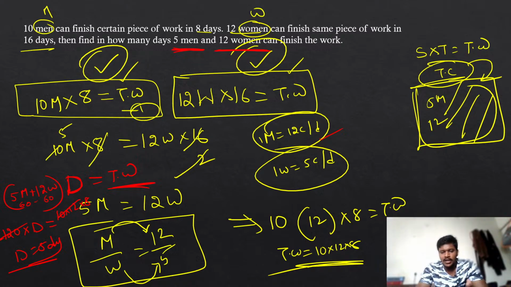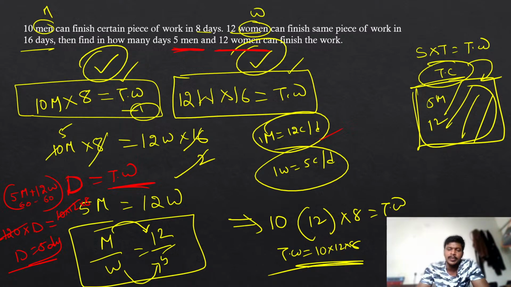Once you have the M value and W value, that is, men can eat 12 chocolates, women can eat 5 chocolates. After that, try to find the total work, that is, the total number of chocolates in your packet. You can use equation 1 or equation 2. Substitute the men or women value, and you will get the total chocolates.